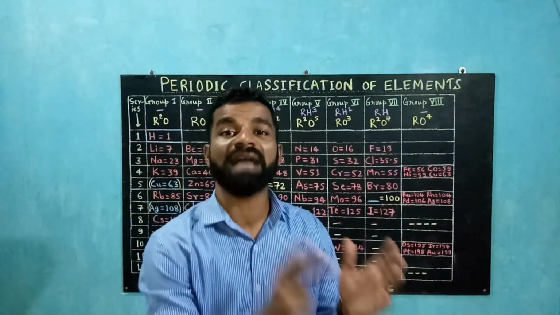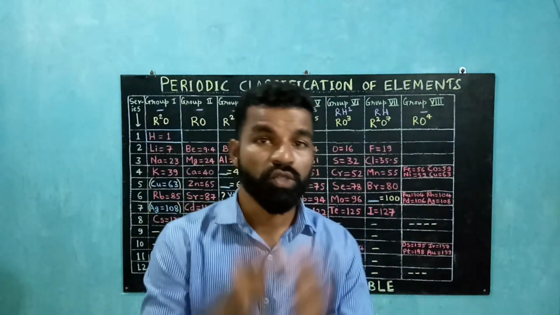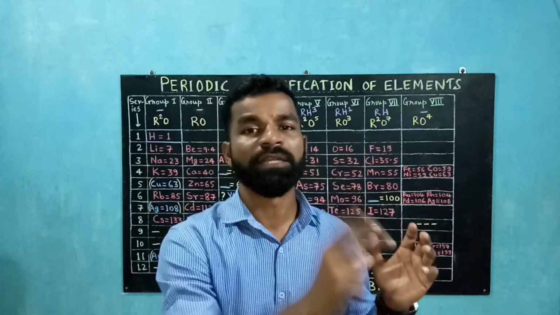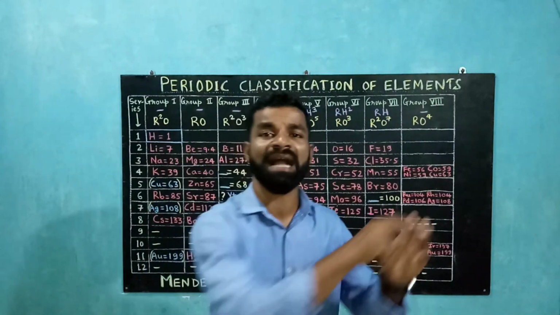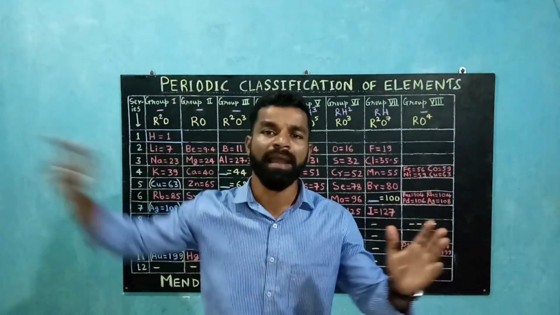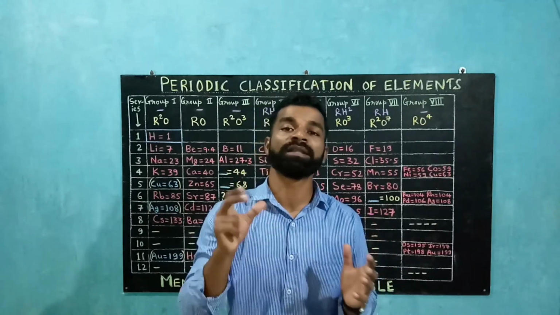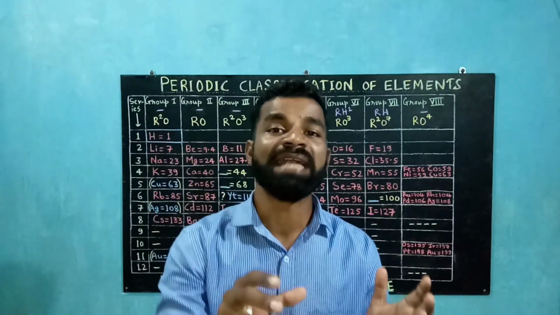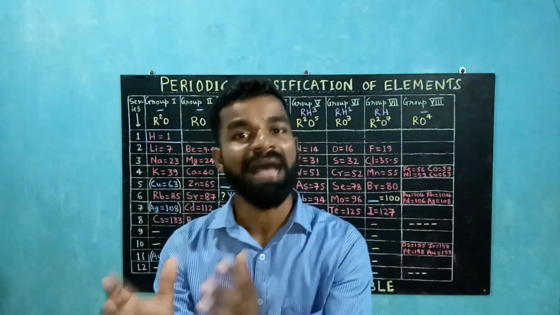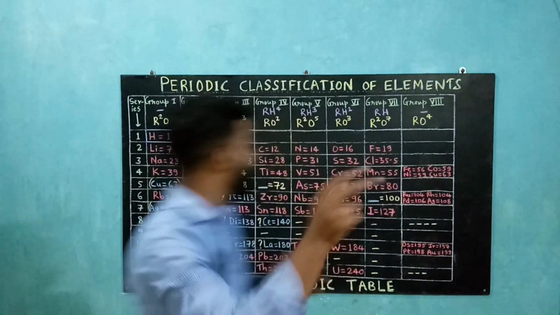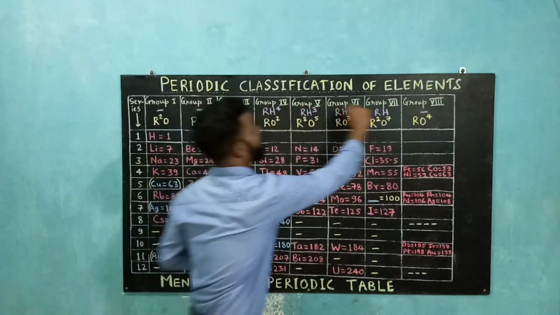Mendeleev made separate cards for every known element with its atomic mass. So for every element, he took a separate card and wrote its atomic mass on the card, and then he arranged these cards in the increasing order of their atomic masses. And for further classification, Mendeleev focused on the oxides and hydrides made by these elements. So he saw the reactivity with oxygen and hydrogen of these elements, and he wrote the general formulas in the groups separately for oxides and separately for hydrides.